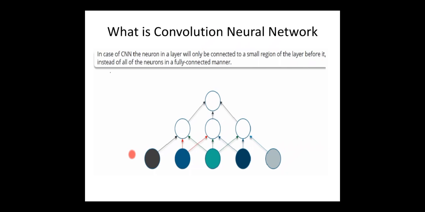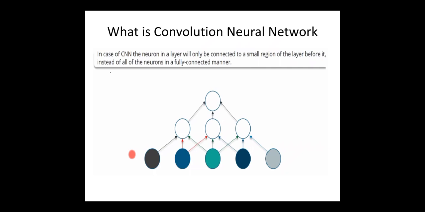If you see this particular diagram, it shows three layers. The lower layer is the input layer, the middle layer is the hidden layer, and the upper layer is called the output layer. Only one hidden layer is shown in this diagram for simplicity, but actually a convolutional neural network consists of many hidden layers.